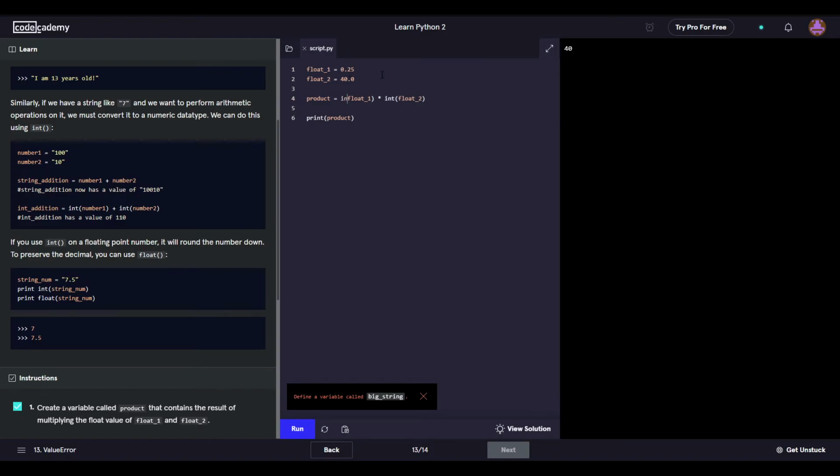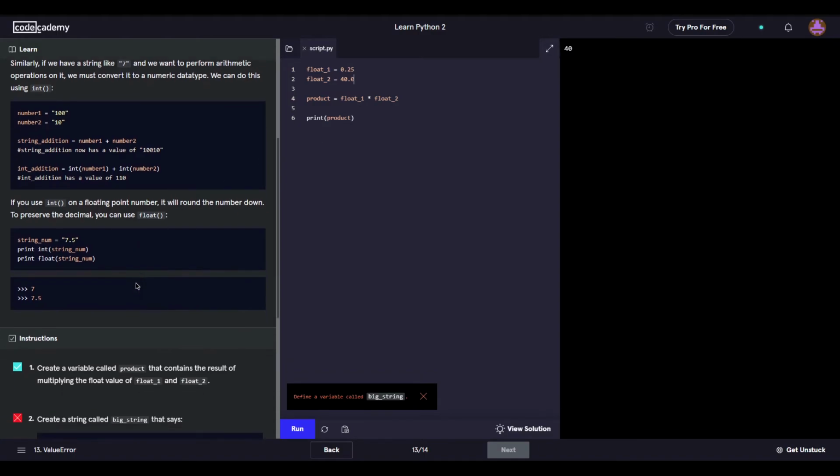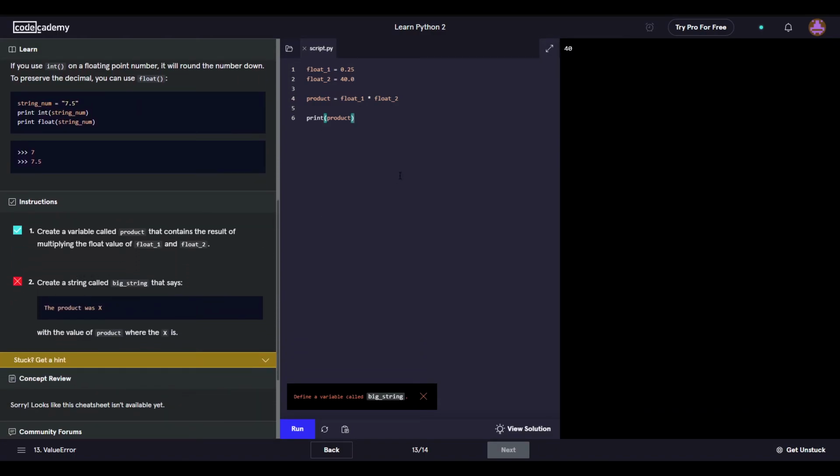But we don't need to do the float function since these are already floats to begin with. But I guess it's good practice to actually type it out float, unless you want to add in .0 to every variable you make. All right, so what do you want to do? Create a thing. It's just okay. Big string. Yeah. Is it... Nope. No. Come on. Big string that says... I guess I do quotes. The product is X, where the product.